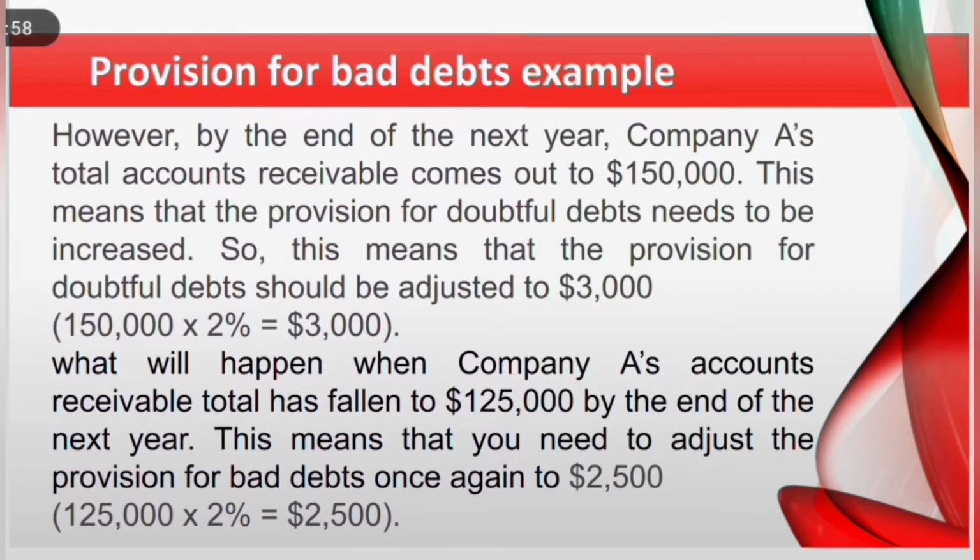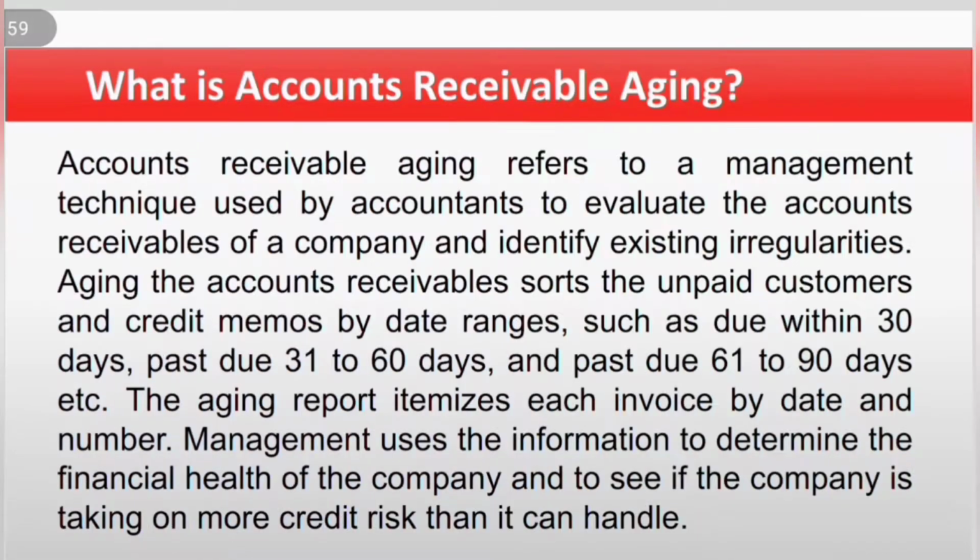What will happen when company A's accounts receivable total has fallen to $125,000 by the end of the next year? This means that you need to adjust the provision for bad debts once again to $2,500, which is 125,000 multiplied by 2% is equal to $2,500. What is accounts receivable aging?